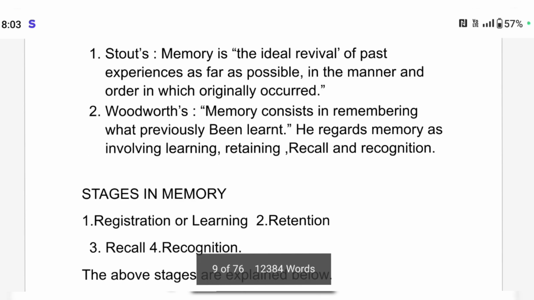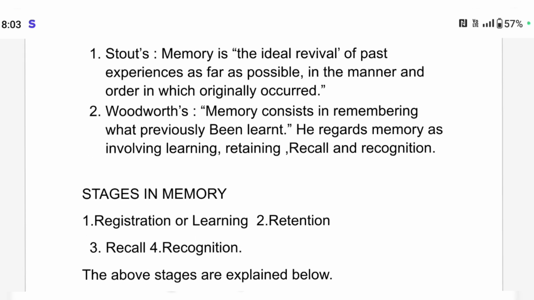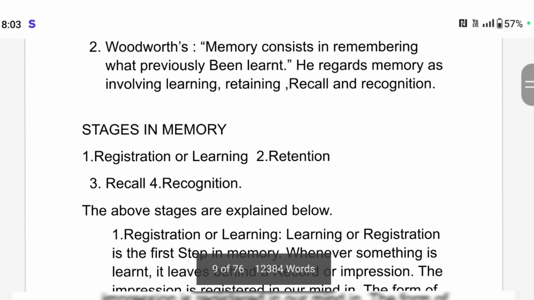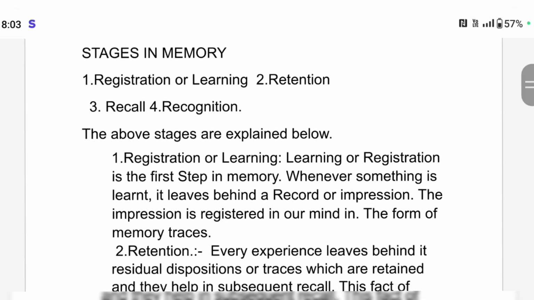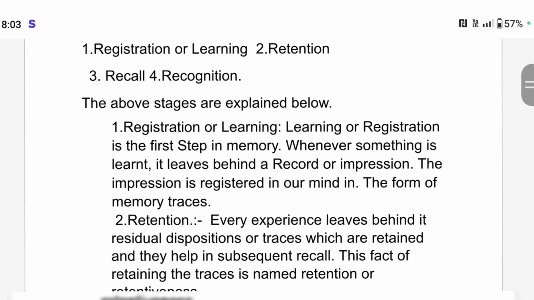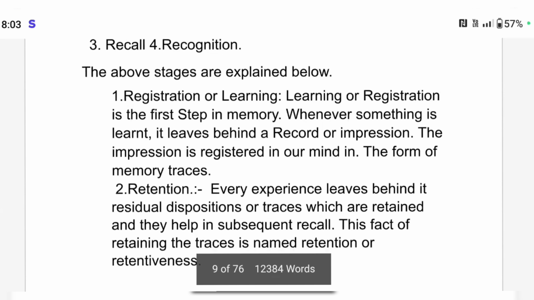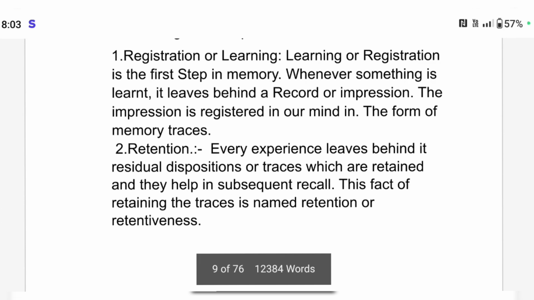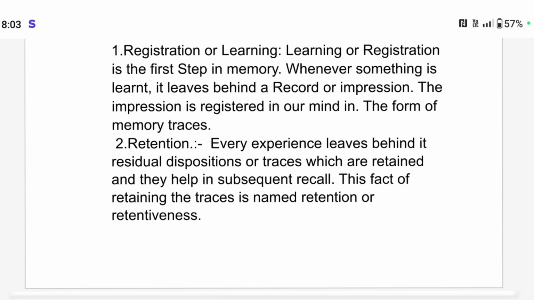According to the definition of Stout and Woodworth, the stages in a memory are these four: registration or learning, retention, recall, recognition. The above stages are explained below. The learning or registration is the first step in memory.